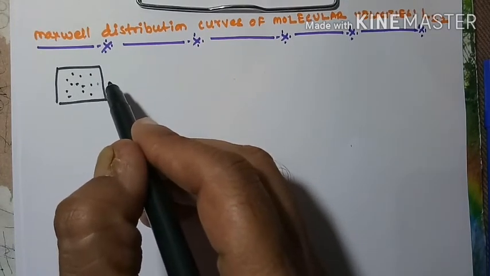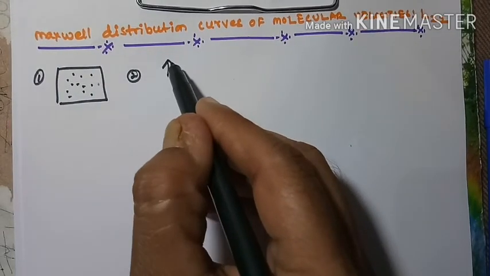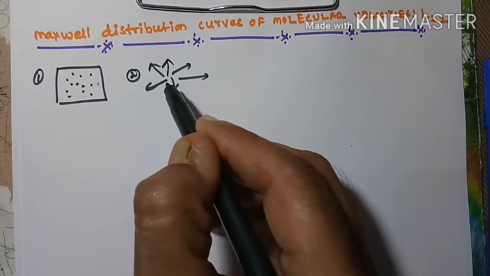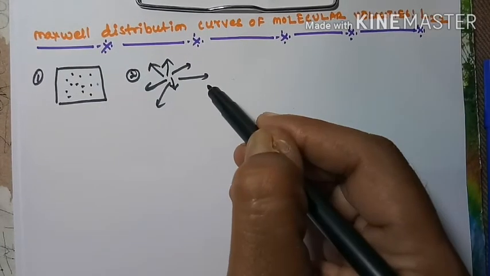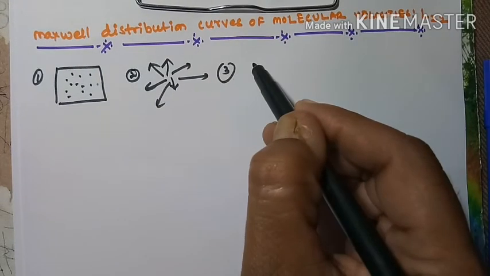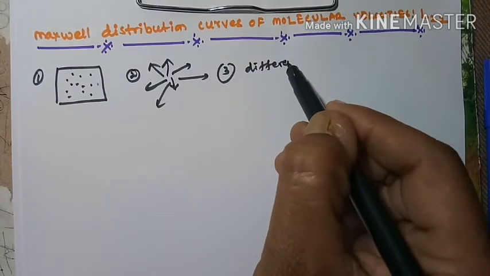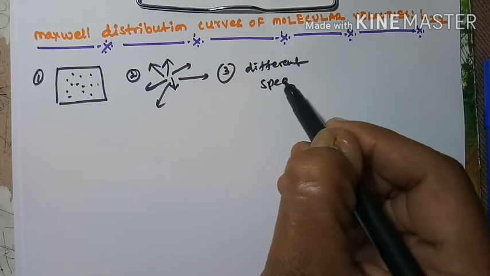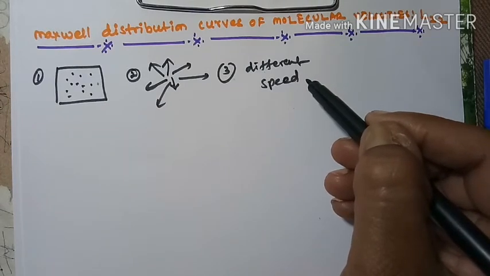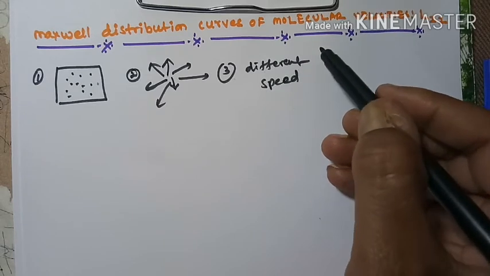These gas molecules always travel in random motion, in all possible directions. Different gas molecules travel with different speeds. No two gas molecules have the same velocity.